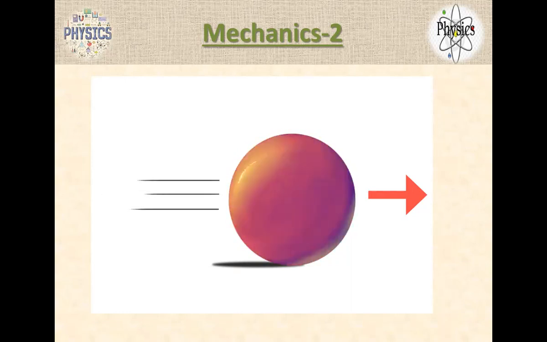But for spinning, what do you need? Force and something else. So we need the radius also, R cross F. That is called torque, the turning effect of force. To turn every second, we need to find R cross F. We need to apply a kind of torque. Torque is a turning effect. To rotate any object, you definitely need R cross F.